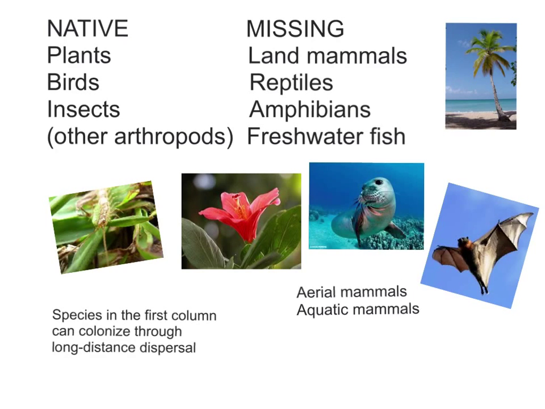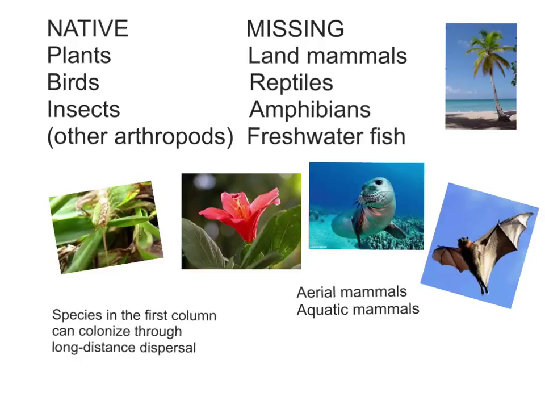Plants, birds, insects, and other arthropods are native to oceanic islands. Land mammals, reptiles, amphibians, and freshwater fish are missing. By looking at this, we can infer that the species in the first column can colonize an oceanic island through long-distance dispersal. The species in the second column lack this ability. Birds are capable of flying great distances over sea, plants can get to islands as seeds, and insects too can fly to islands or be carried by winds.